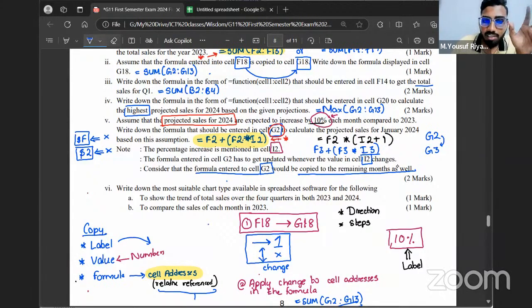If you want to keep something fixed when you're copy pasting, I told you cell addresses get changed, no? If you want to keep it fixed, that is where we use the dollar symbol. If I'm using the dollar symbol, then that type of referencing is called absolute cell referencing.